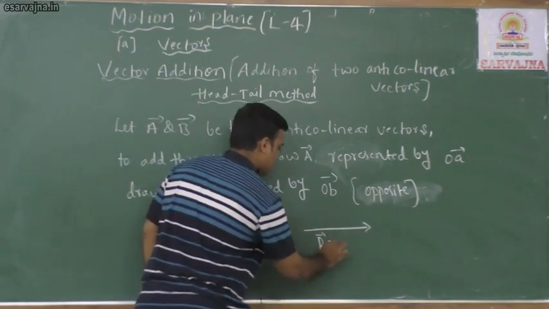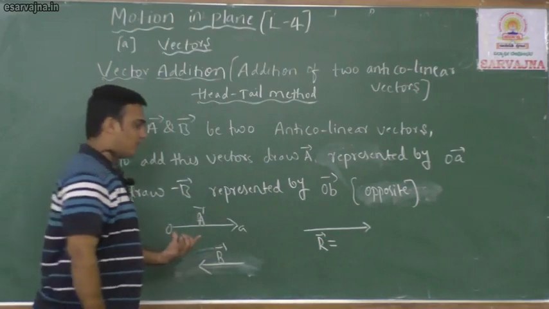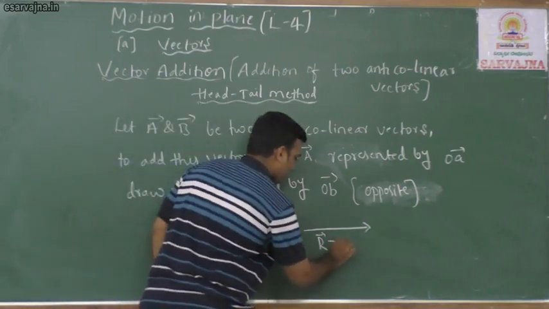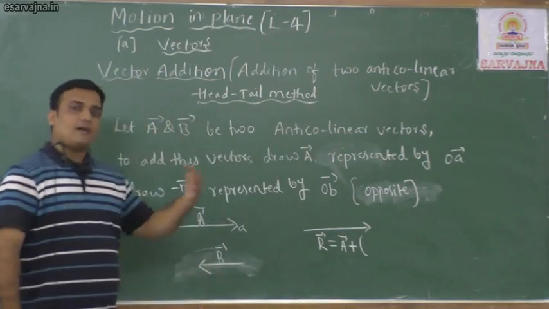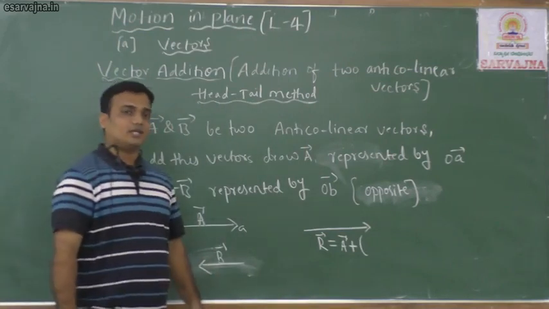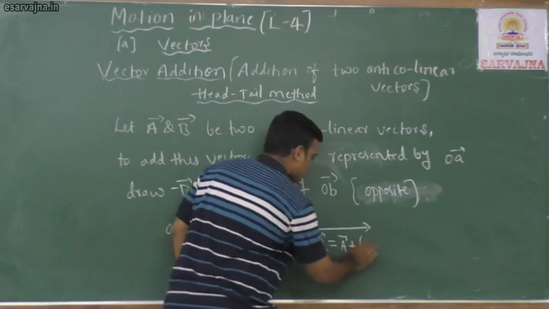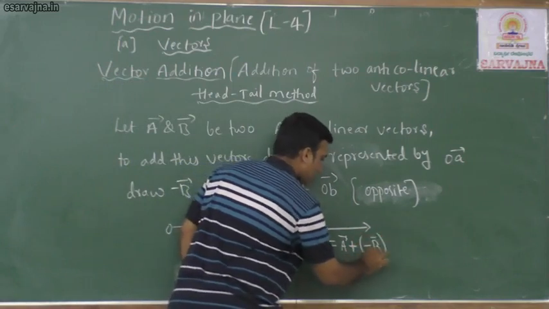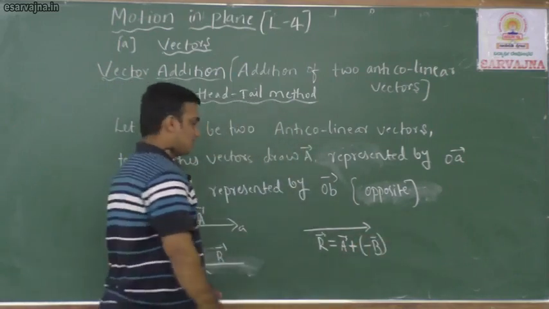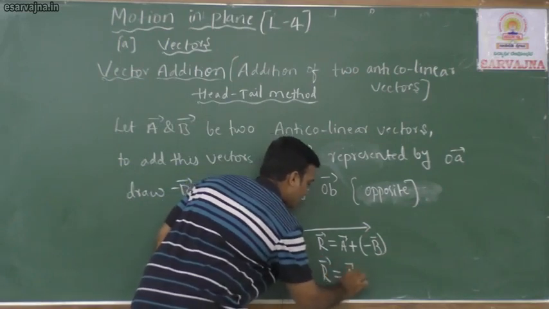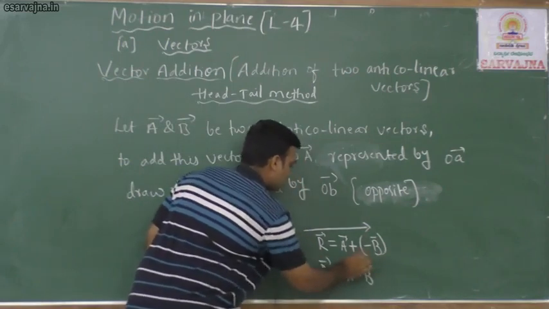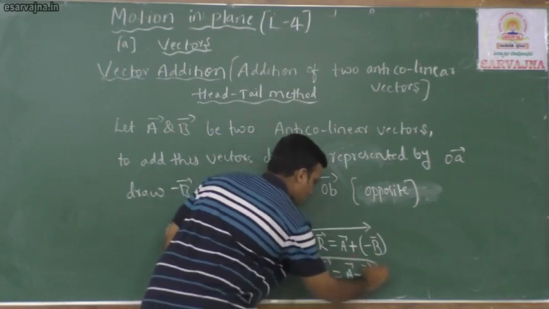Resultant R is equal to vector A plus B. B is in the opposite direction of A, so you should write minus B. Okay, so what is the resultant? R is equal to A minus B, plus minus minus, so A minus B.